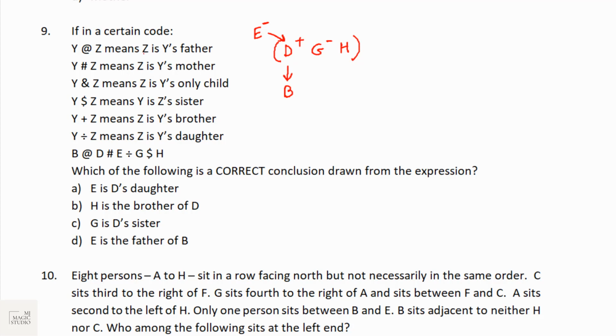D is father of B. Which of the following is the correct conclusion? E is D's daughter. No, E is mother of D. H is brother of D. H may be brother or sister of D. No conclusion. G is D's sister. G is D's sister is the correct conclusion. E is father of B. No, E is grandmother of B rather. So the correct conclusion from this expression is G is D's sister.